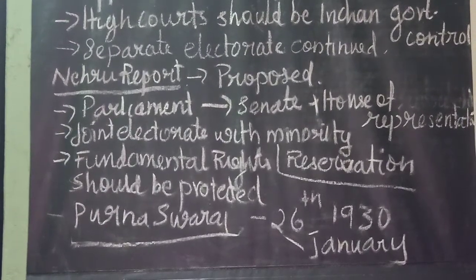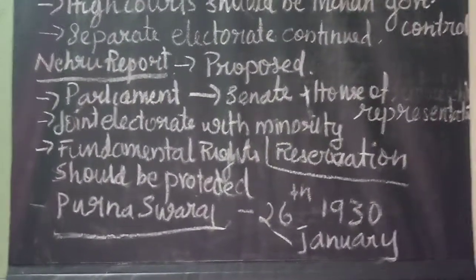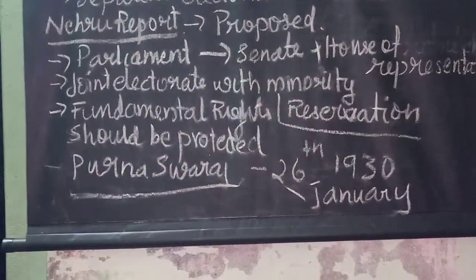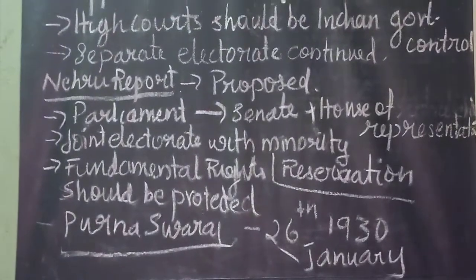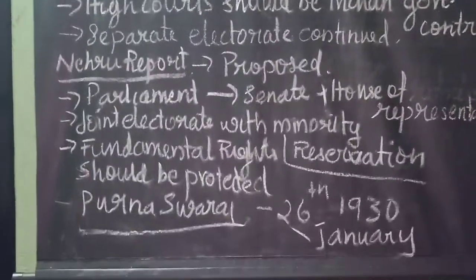Okay, so that much only today. The factors that led to the beginning of the civil disobedience movement: first, the Simon Commission. Second, the Nehru report. Third, the declaration of Purna Swaraj.